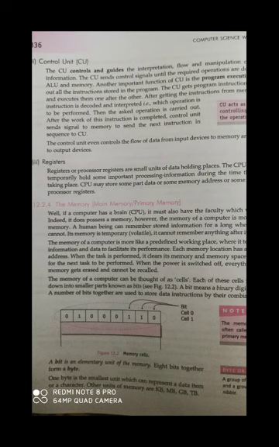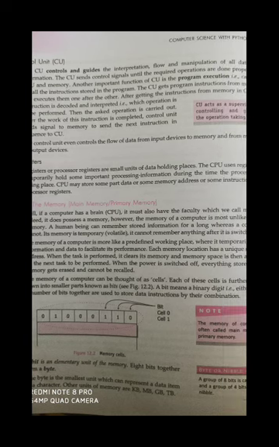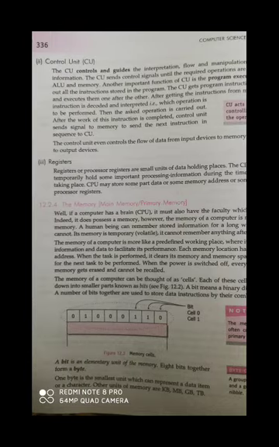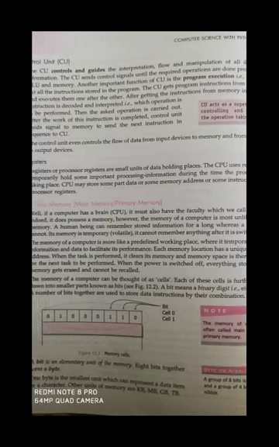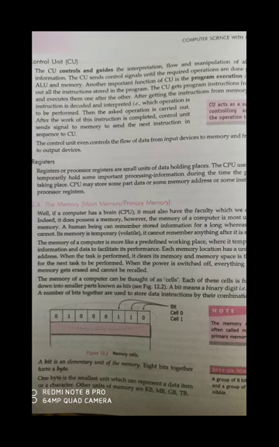It means the primary memory is volatile in nature. It does not all the time store the same kind of data. The data which is in the memory depends on the current operation which is being performed by the computer. Okay, it is volatile in nature. Sometimes it is also called random access memory. And it is also called volatile memory because it does not permanently store all the data. It stores only that data which is currently in execution.